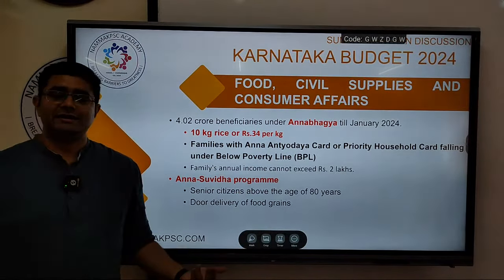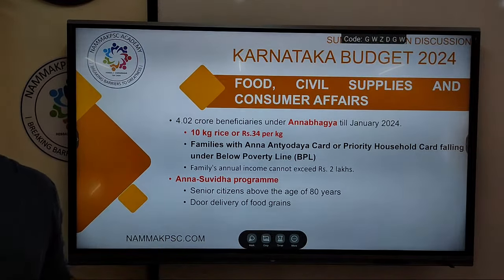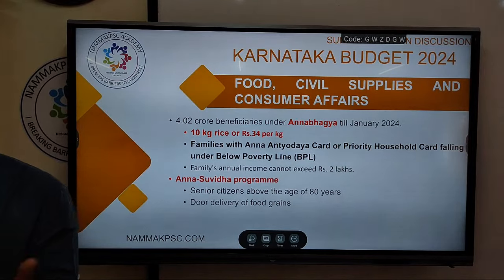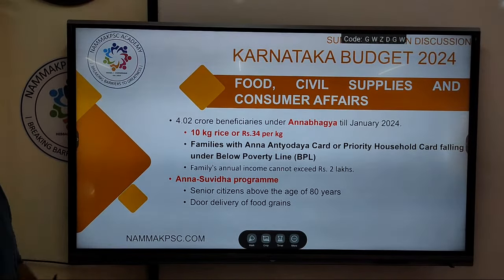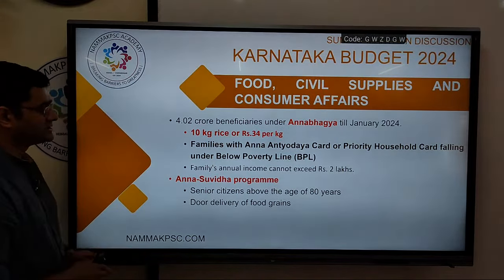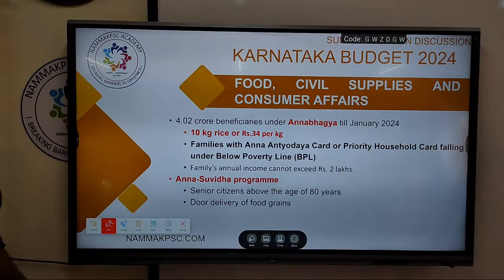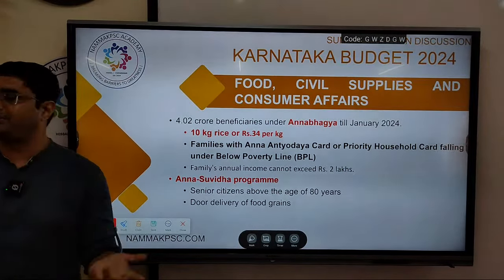Now again, is it a merit subsidy or non-merit subsidy? Is it going to be beneficial or not? It is a debate that can be useful from your mains or essay point of view. For example, when they ask an essay topic, the present government has announced several welfare schemes, or rather schemes which involve giving of freebies.